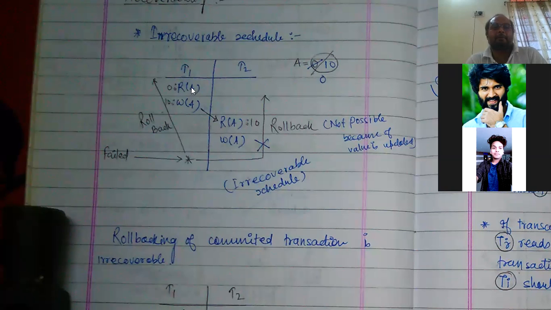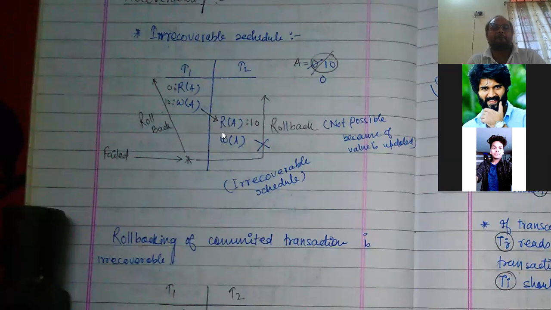What is an irrecoverable schedule? Suppose it is performing the write operation on a data item and it is reading that value, and suppose this one rolls back. It has already written that value. Now it has already read or written that value, so should this transaction roll back or not?